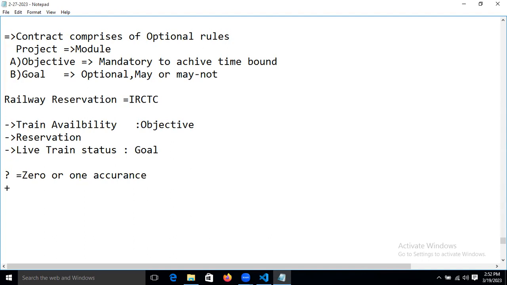Plus symbol allows 1 or more occurrences. And star is nothing but 0 or more occurrences.